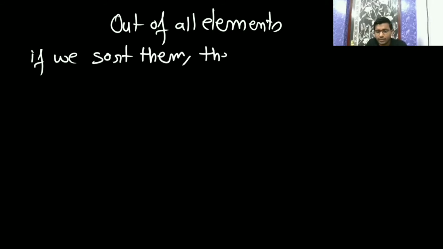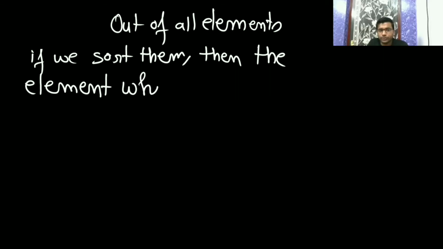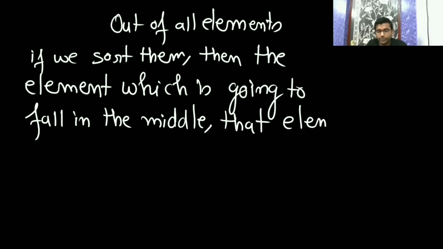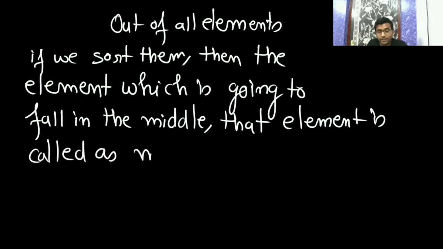Out of all the elements, if we sort them, then the element which is going to fall in the middle is called the median.